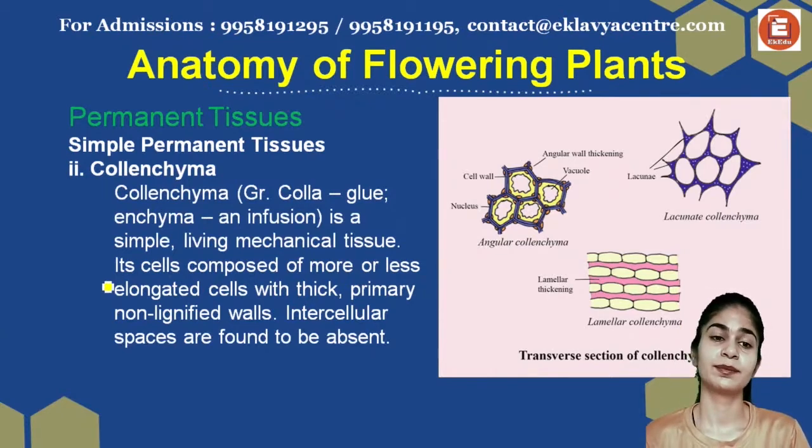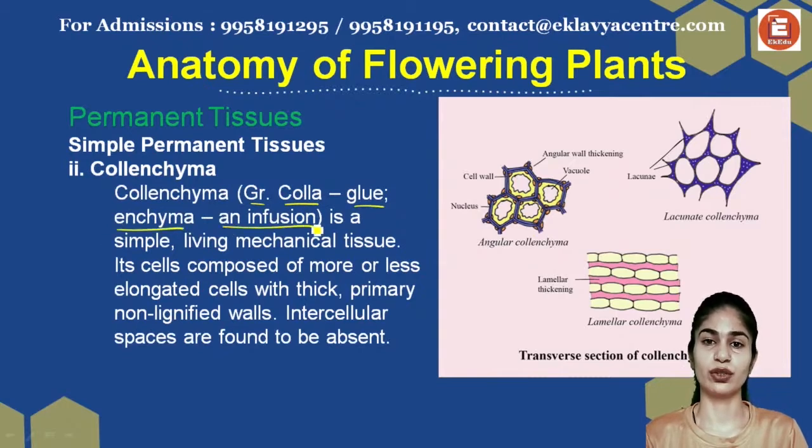Structure, types, and functions are majorly important, and you need to remember the types and where each type is present. Talking about collenchyma: the word is Greek in origin, from colla, which is glue, and enchyma, which is infusion. So they're going to be fused together.